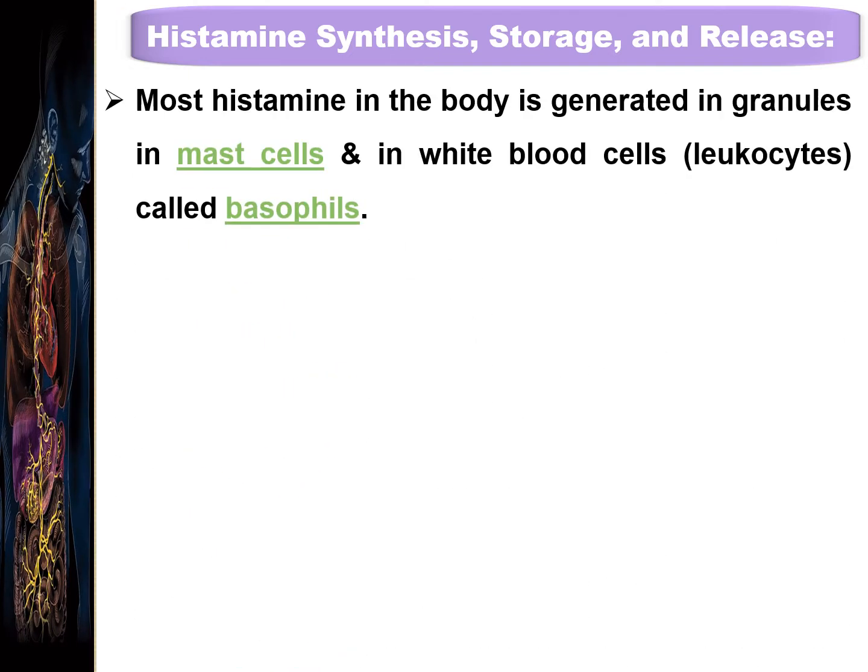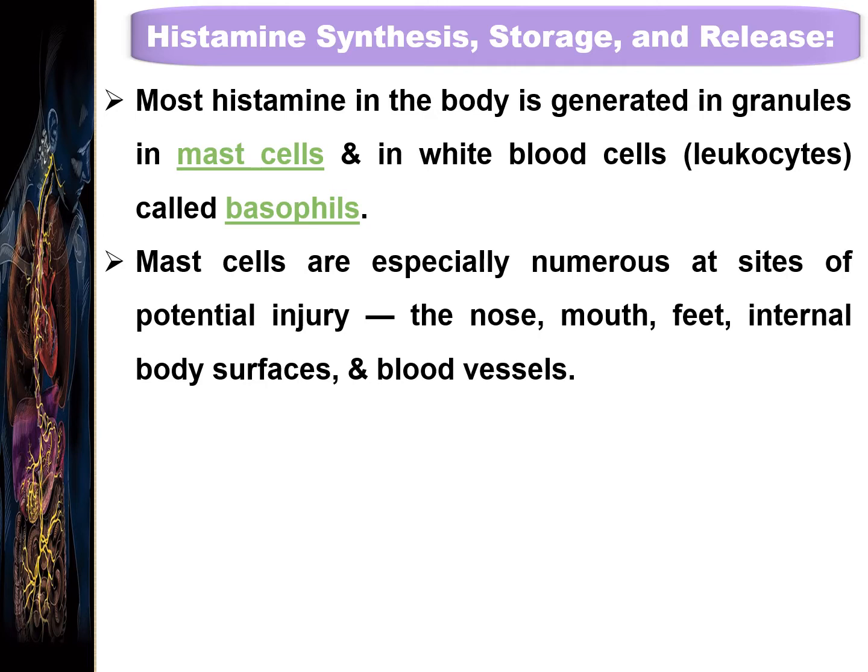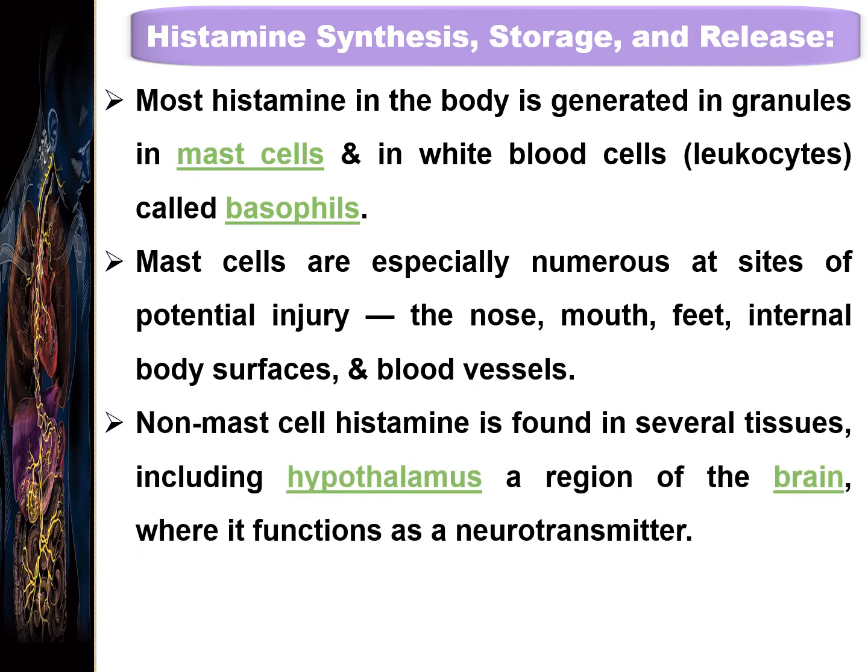And most histamine in the body is generated in granules in the mast cells and also in white blood cells, that is leukocytes, called basophils. Also, the mast cells are especially numerous at sites of potential injury like the nose, mouth, feet, internal body surfaces, and the blood vessels.